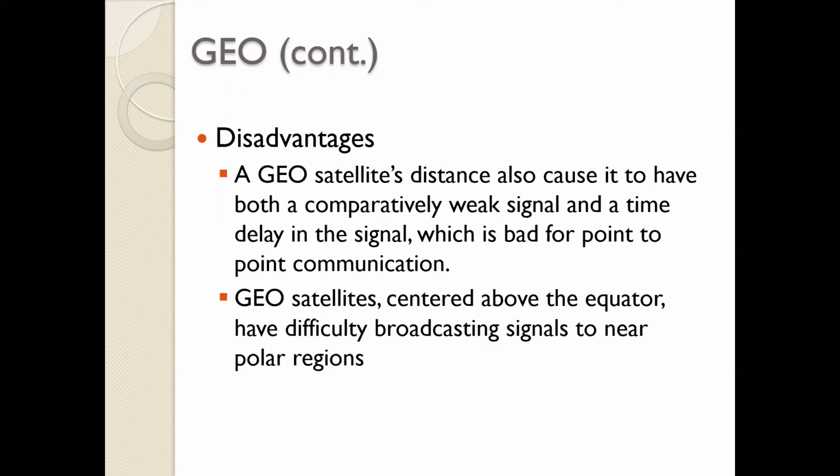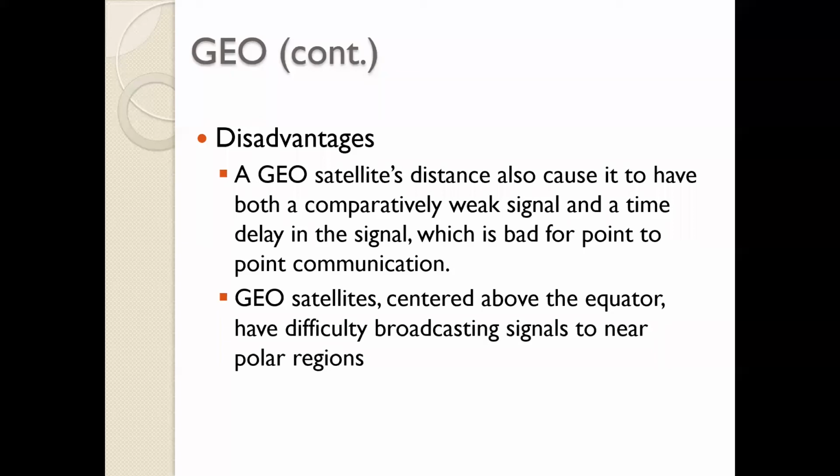The signal to noise ratio will deteriorate because the signal has to travel a long distance. So the signal will become weak, and you need high power transmitters. Delay is the next problem. Then the third is you are not able to communicate with the polar regions.